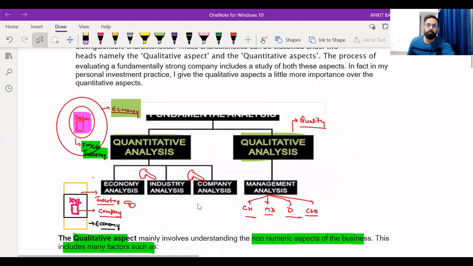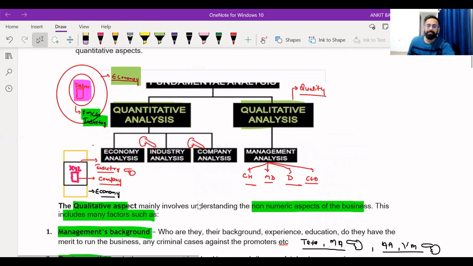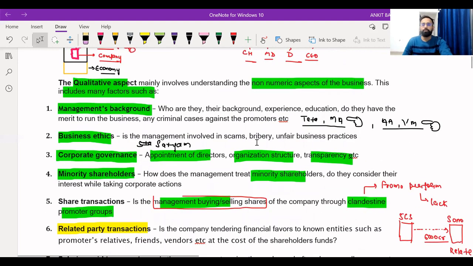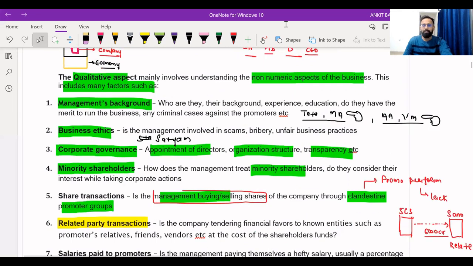So we have discussed qualitative aspects, right? Stay tuned with us. Soon we will be discussing quantitative aspects.